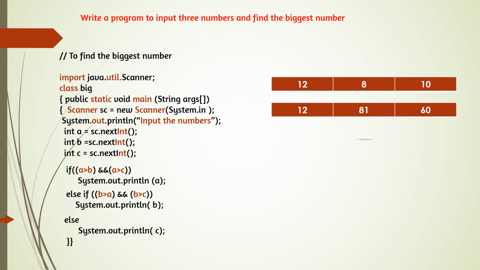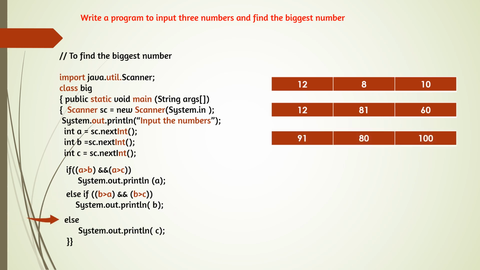One more example we can take. In this case, we are taking a as 91, b as 80 and c as 100. So start checking from the beginning. a greater than b: 91 is greater than 80, the condition is true. And a greater than c: since the first condition is true, the second part of the expression will also be checked. 91 is greater than 100? The condition is false. So the complete expression is false and the if block will not be executed.